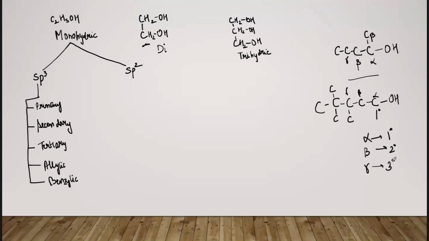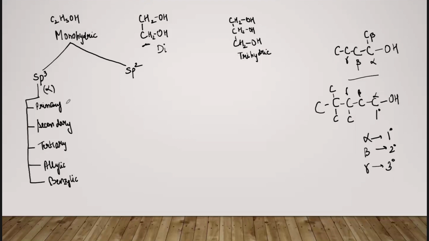ठीक है, तो depending upon कि कार्बन कैसा है, मतलब 1 degree है, 2 degree है कि 3 degree है, the functional group which is attached to that carbon, उसको भी हम 1 degree और 2 degree, 3 degree बोल सकते हैं. ठीक है, कैसे? तो see, what I told you is that we are talking about the alpha carbon. ये जो sp3 हाइब्रिडाइजेशन है वो किसका है? अल्फा कार्बन का है. ठीक है, तो here I am writing alpha just to remind you. So if the OH group is attached to the primary carbon atom, मतलब जिस कार्बन एटम से OH ग्रुप अटैच्ड है वो कार्बन एटम is primary, that carbon is 1 degree.